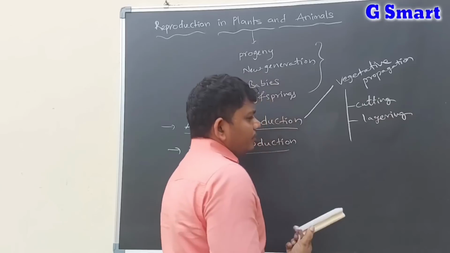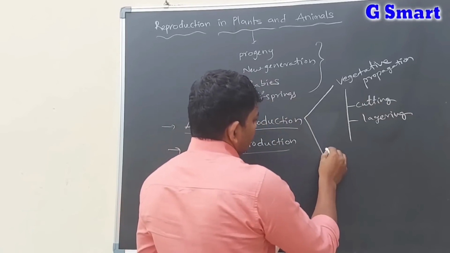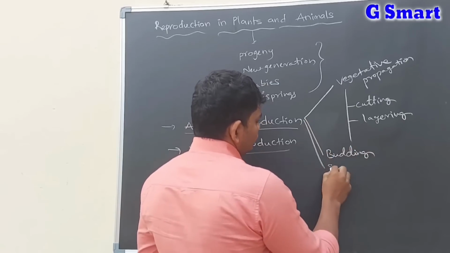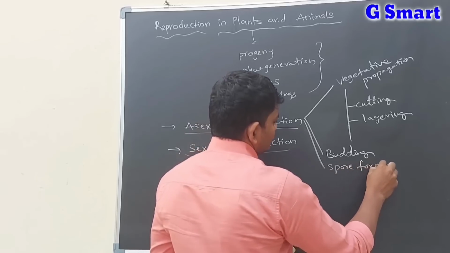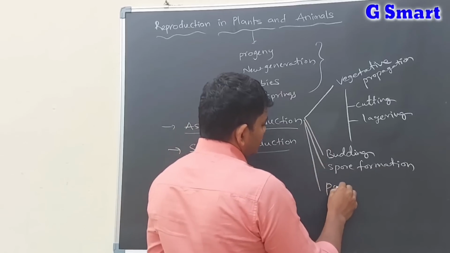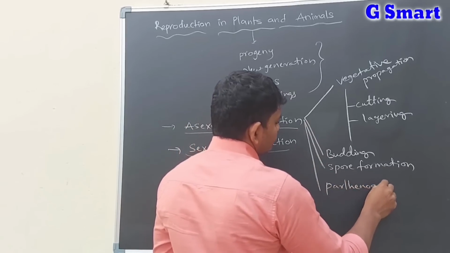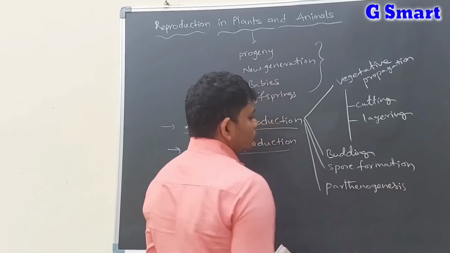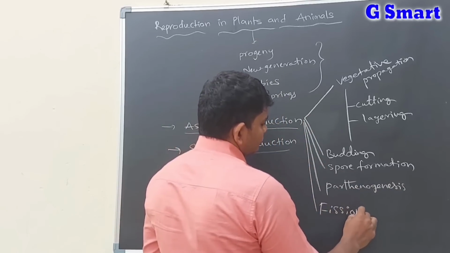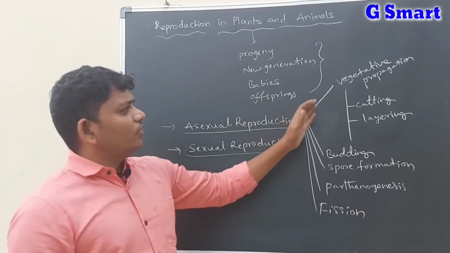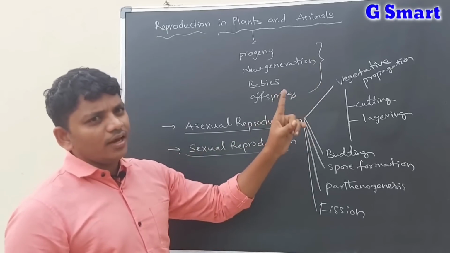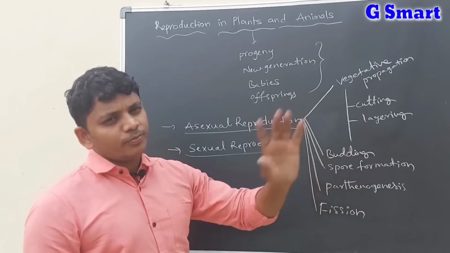After that, budding, spore formation, parthenogenesis, and fission. So these are the types of asexual reproduction. In all these types, a single organism is involved and produces offspring.